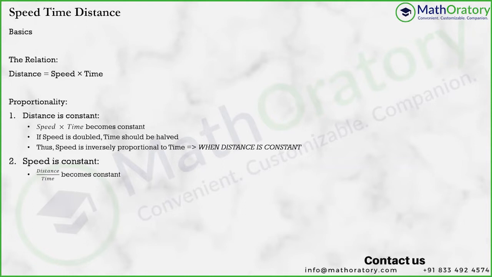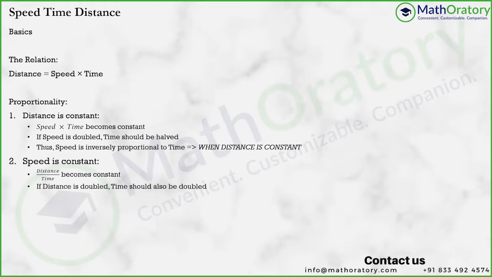Now, just a while back, I discussed this. If the ratio of two variables, and in this case I hope you can see that distance by time is effectively the ratio of distance and time, right? So if the ratio of two variables becomes constant, then the variables are directly proportional. You can check this out. If distance is doubled, if the numerator is doubled, the denominator also has to be doubled in order to keep the ratio constant, or the fraction constant, however you want to call this.